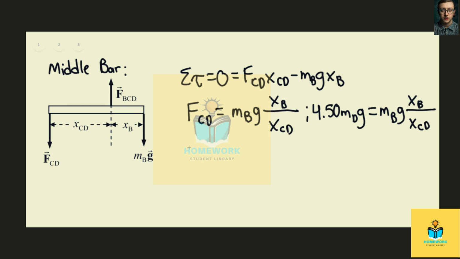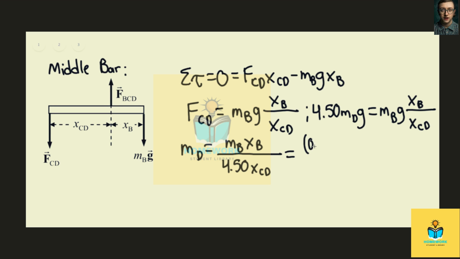And so we can say that then m sub d equals m sub b x sub b divided by 4.50 times x sub cd, and we can solve.